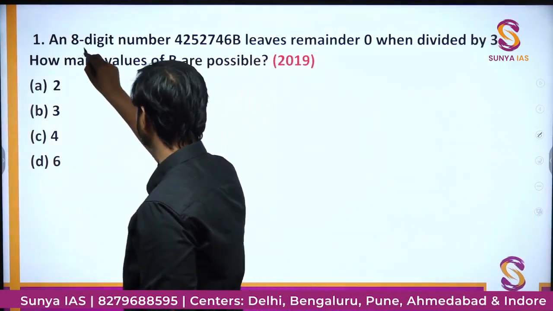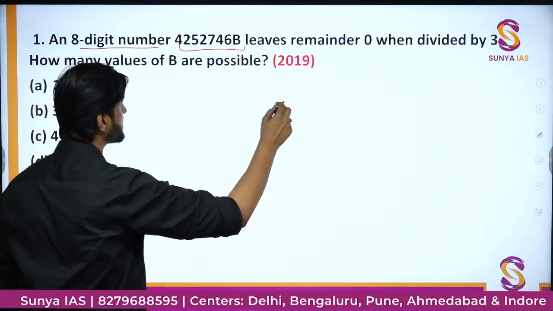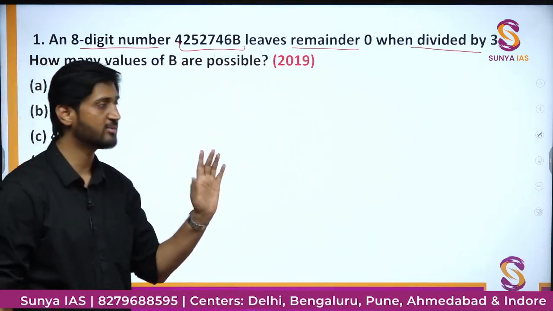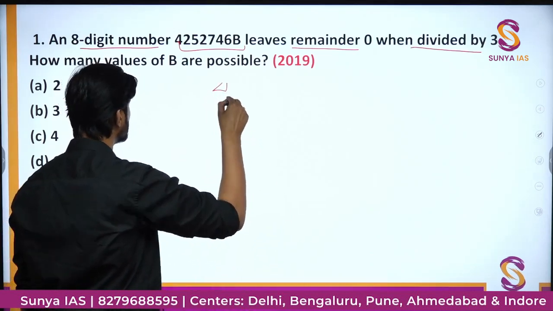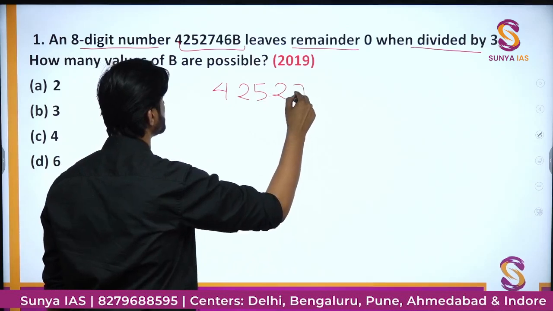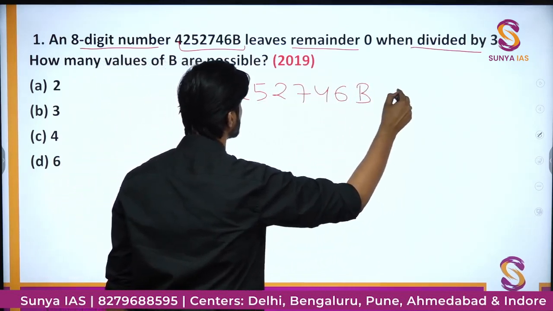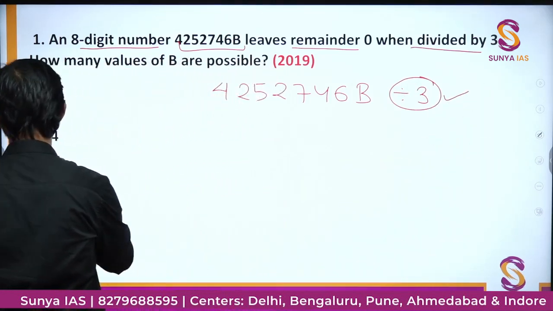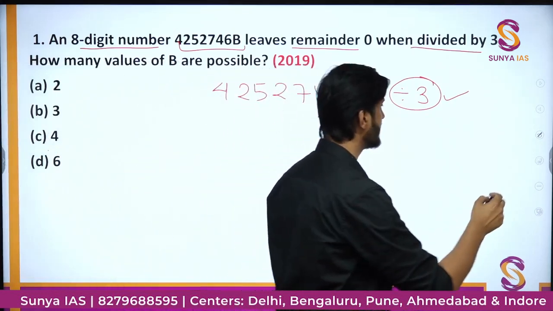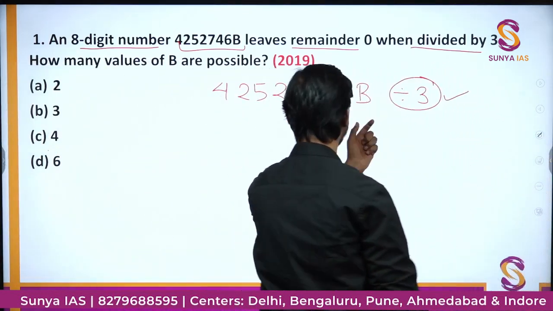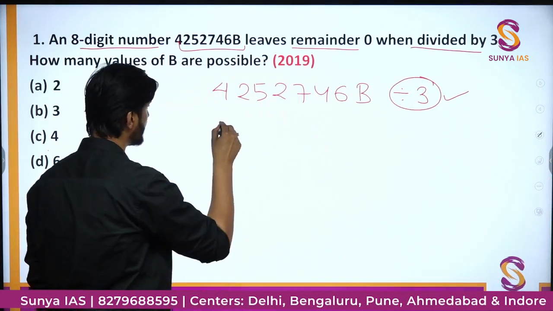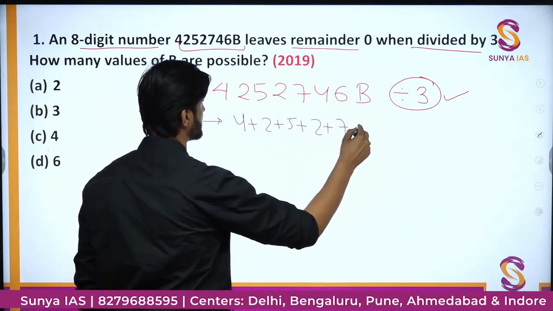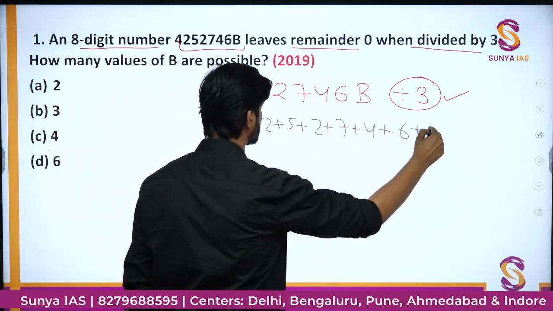So there is an 8-digit number, and it leaves a remainder 0 when divided by 3, which basically means that this particular number is divisible by 3. Let me write down that information. 425274 6b is divisible by 3, right? So what is the divisibility criteria of 3? The criteria simply says that the sum of all the digits should be divisible by 3. So let us add all the digits. We have 4 plus 2 plus 5 plus 2 plus 7, 4 plus 6 plus b.